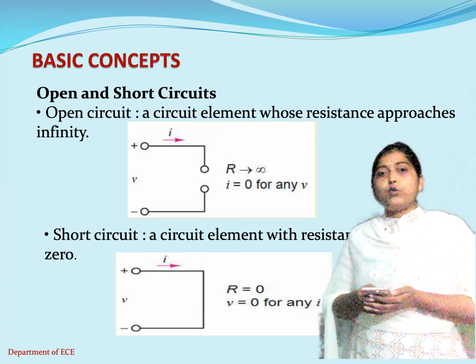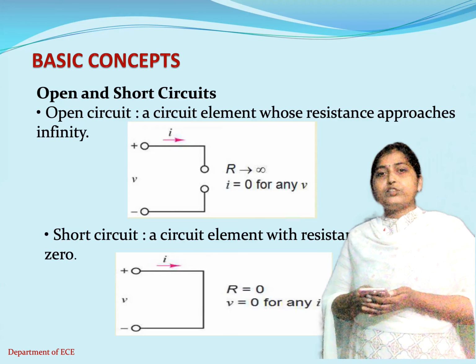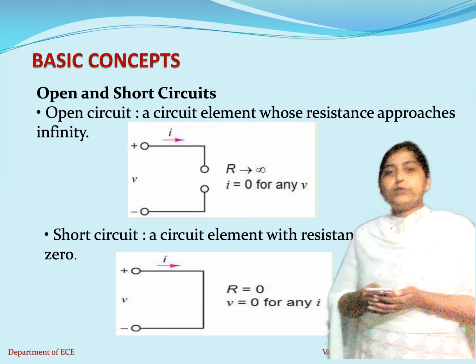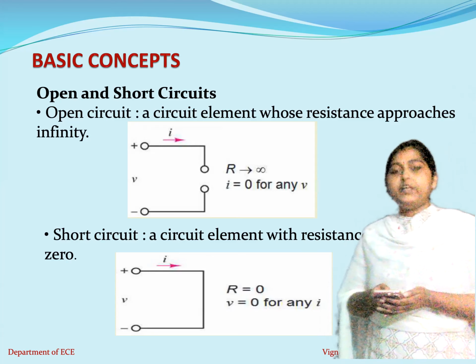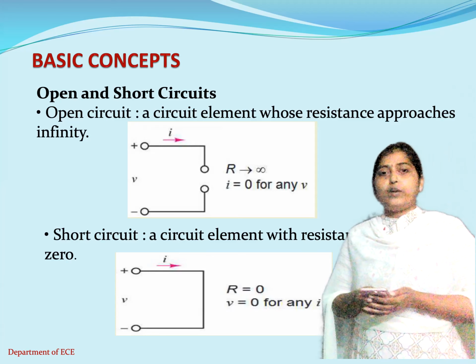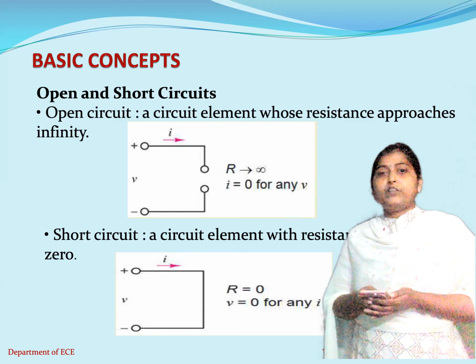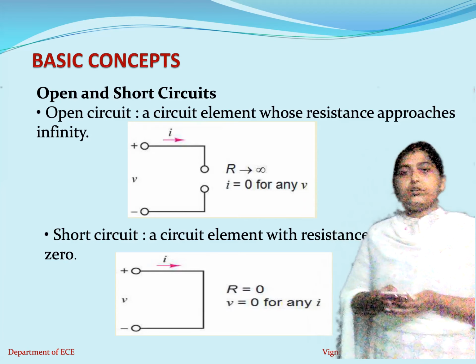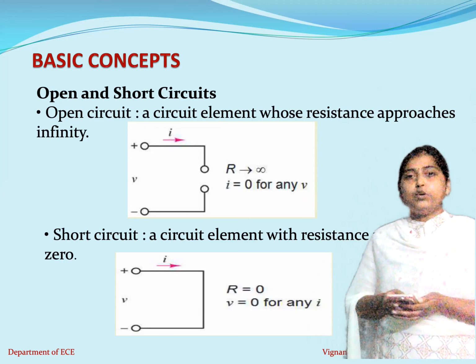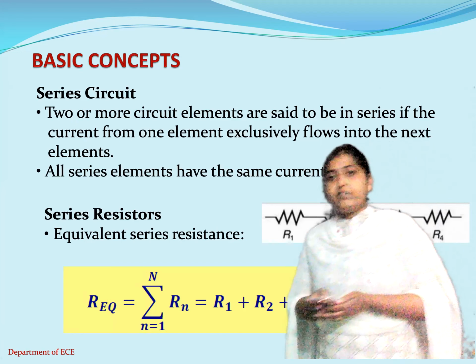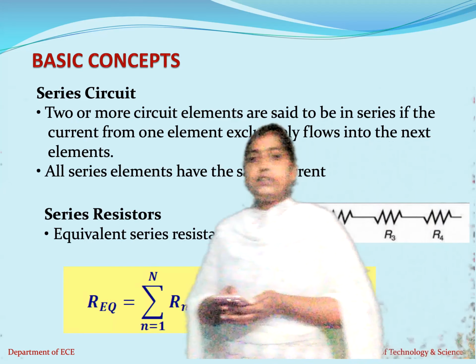According to Ohm's law, if you consider the condition for the short circuit, when R is equal to 0, that is I is equal to V by R, so I will tend to infinity. That means through an open circuit, the current will be 0 and through a short circuit, the current will be infinite. So these are the two conditions that you need to remember in order to understand the concept related to open circuit and short circuit.